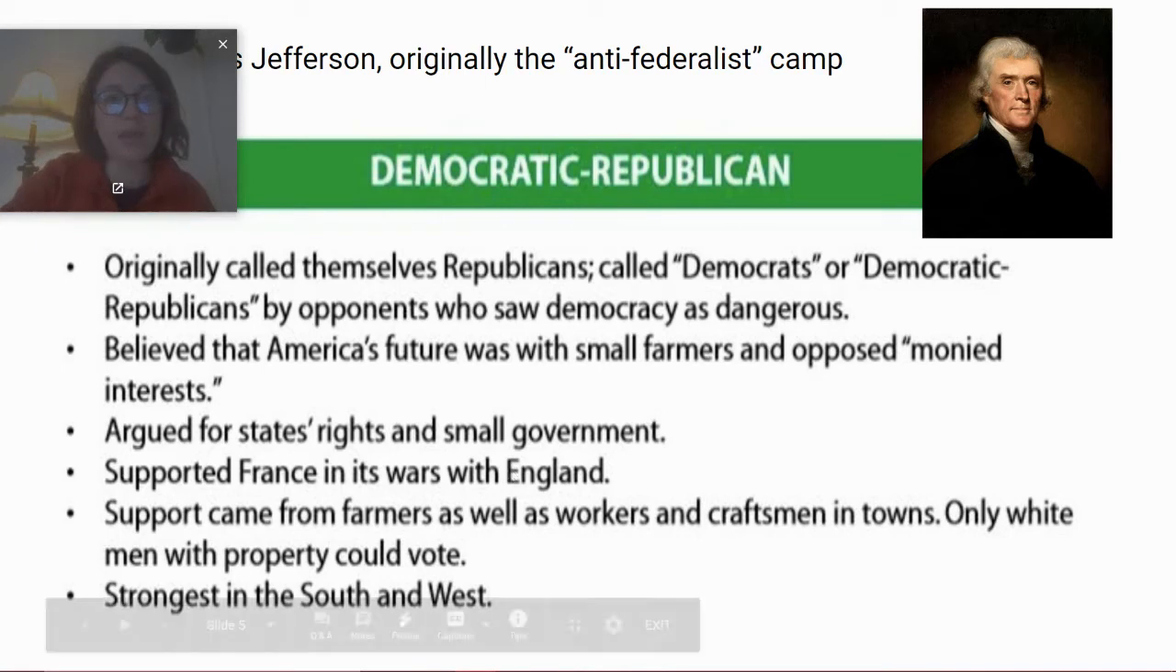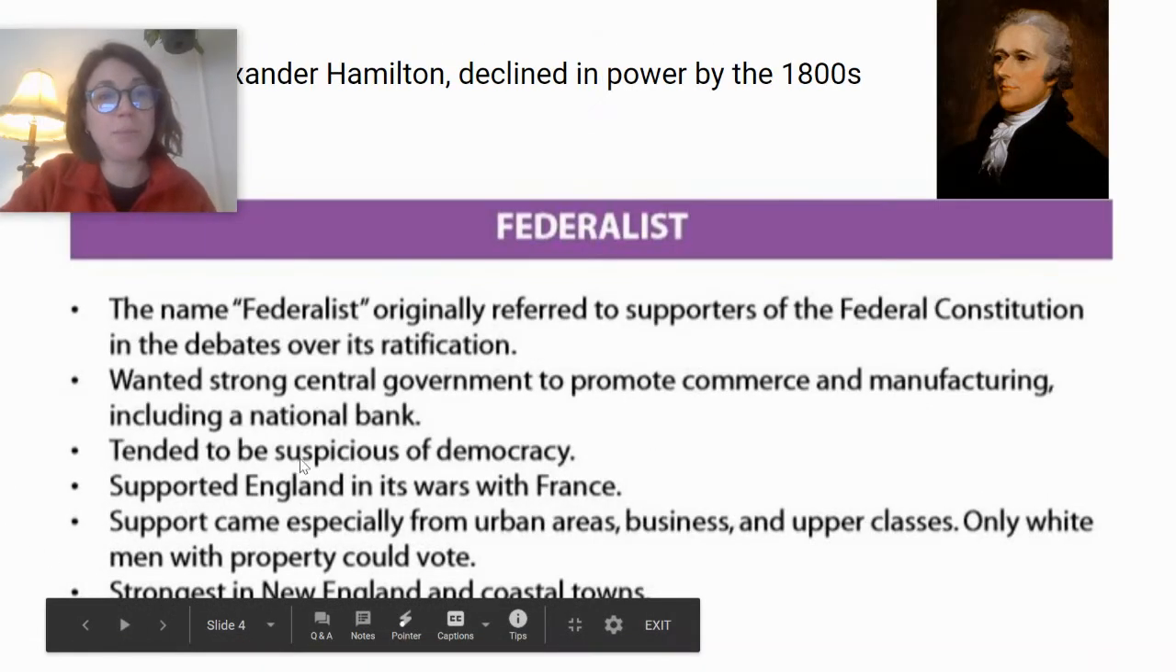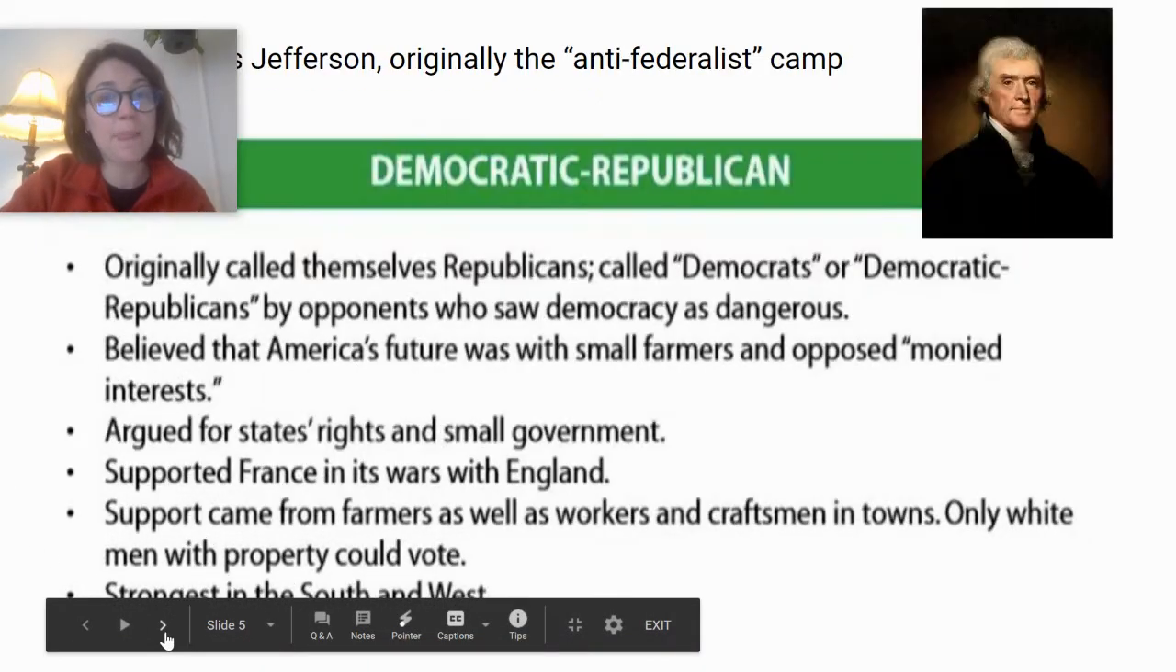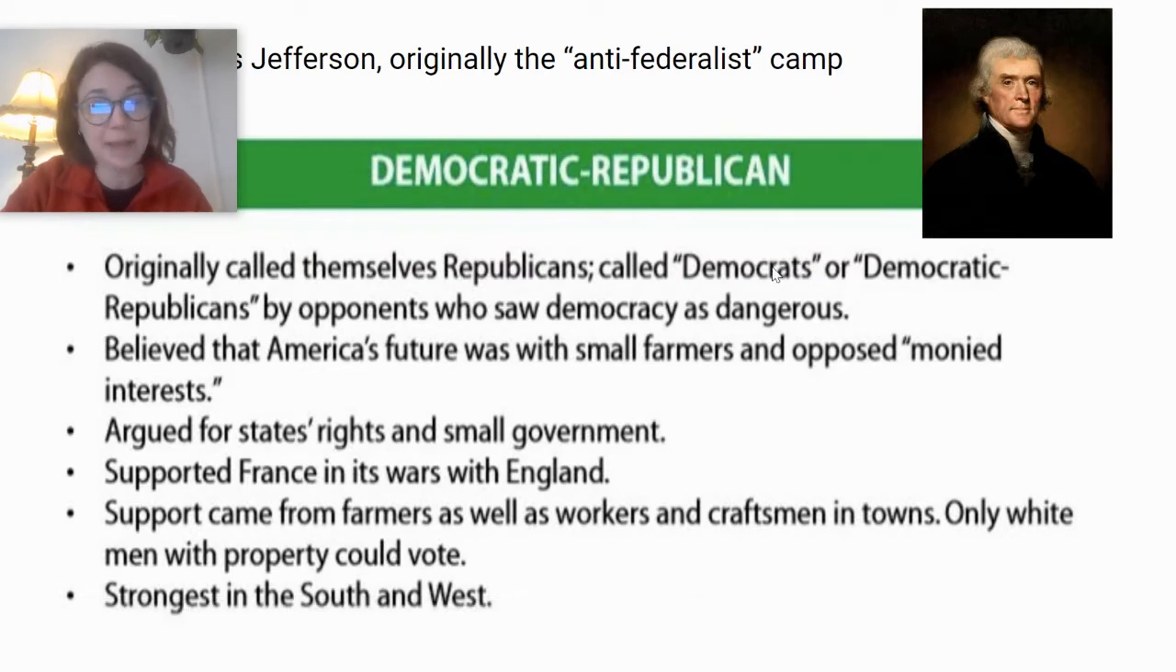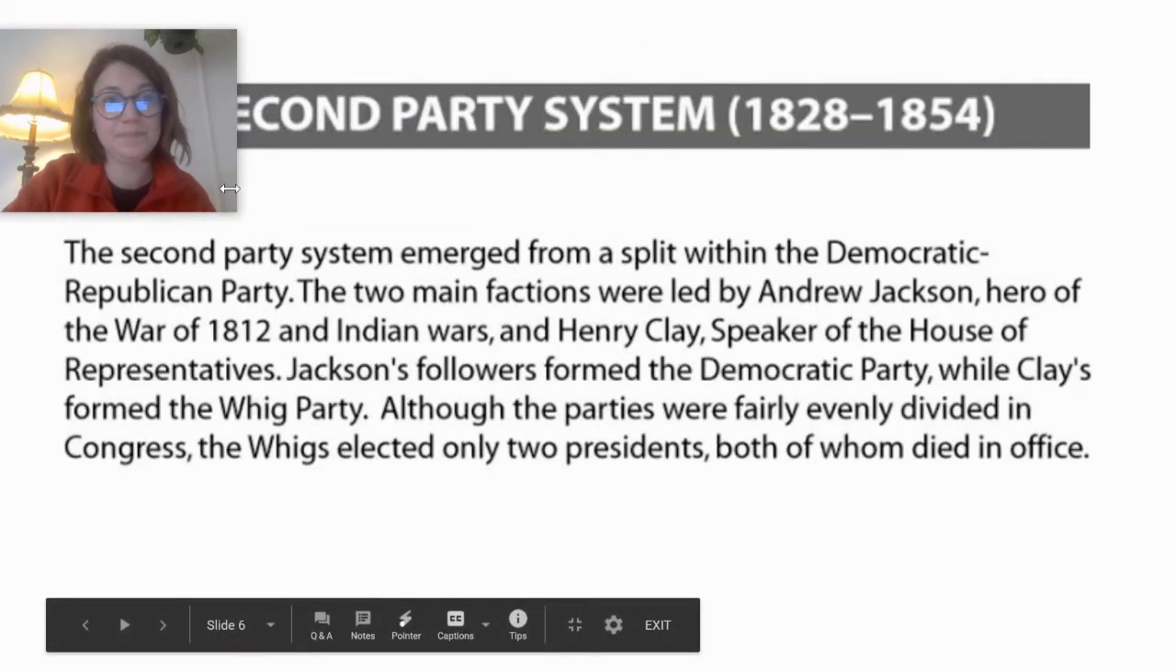So where the Federalists support that strong central government, the Democratic Republicans are opposite. Opposite from our business leaders, our manufacturers, our bankers, our merchants, their support is more found with farmers, as well as workers, craftsmen, and if we look geographically, their support is strongest in the South and the West.